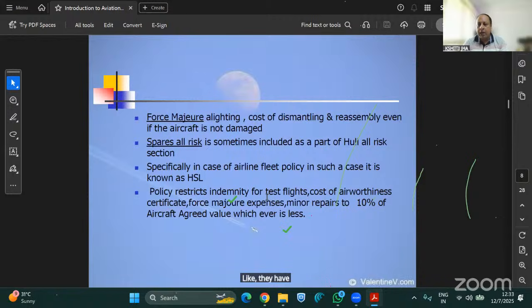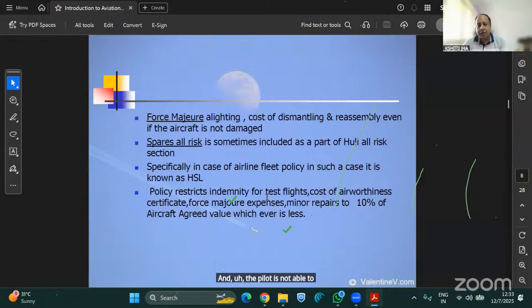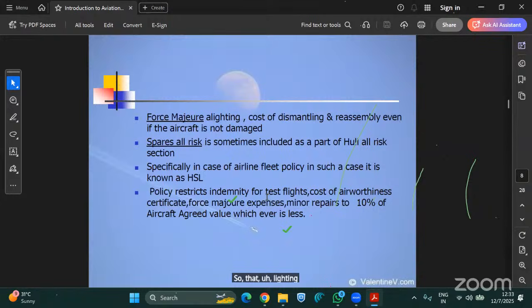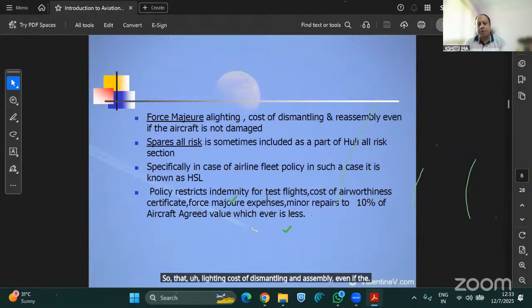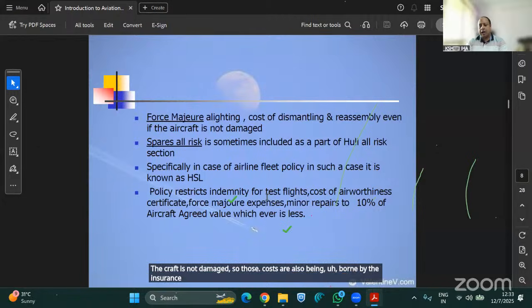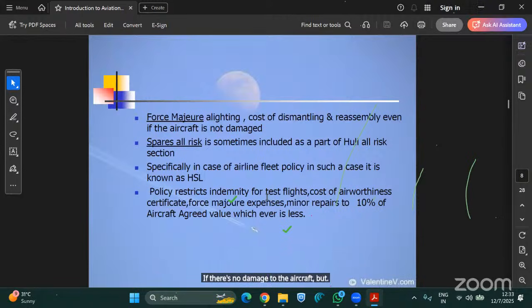They are not working in any way, and the pilot is not able to control the aircraft. It is not in his care and control. So the cost of dismantling and assembly, even if the aircraft is not damaged, is also borne by the insurance company if there is no damage to the aircraft, but alighting cost of dismantling and assembly.